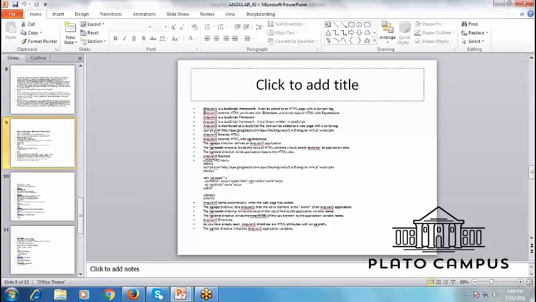So AngularJS is distributed as a JavaScript file and can be added to a web page with a script tag. Which script do we have to use? The script is freely available on the AngularJS website. We can take the angular.min.js file, add it, and then start our work. First of all, there are different directives. Number one, ng-app, which says the starting point of an AngularJS application.